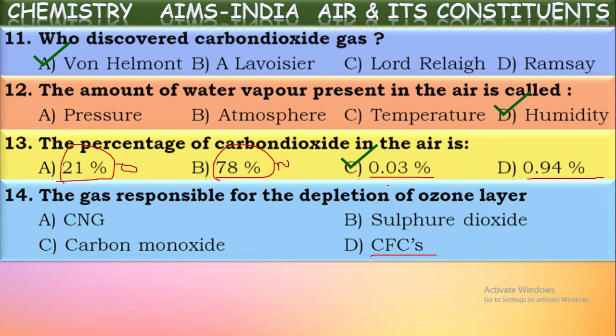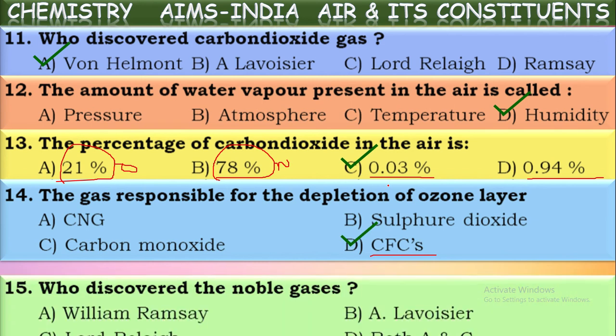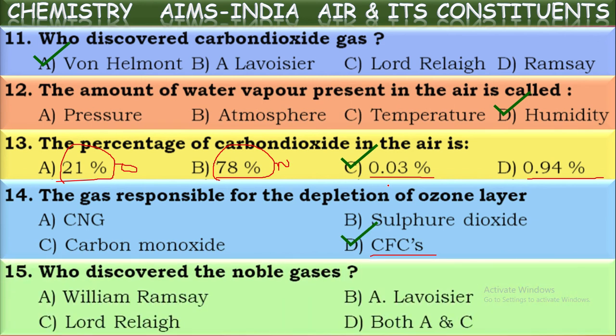Now the point here is that the ozone layer is being depleted or damaged by gases called chlorofluorocarbons. That means simply CFCs. Okay. Next, who discovered the noble gases?